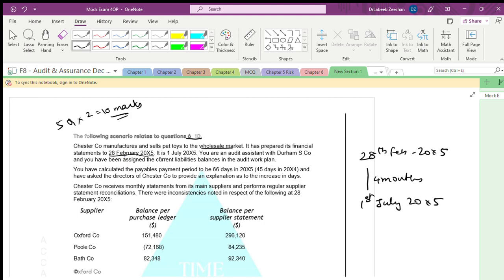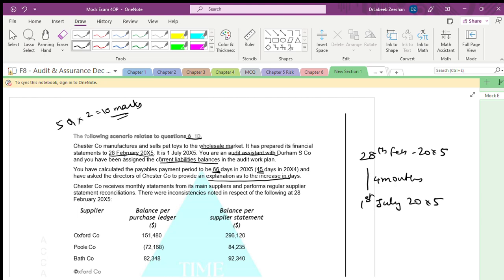You are an audit assistant with Durham and Company, and you have been assigned current liabilities balances. You have calculated the payables payment period to be 66 days. Last year it was 45 days. You asked the directors to explain why the number of days has increased. Simply, we have not paid; we are taking more time to pay.